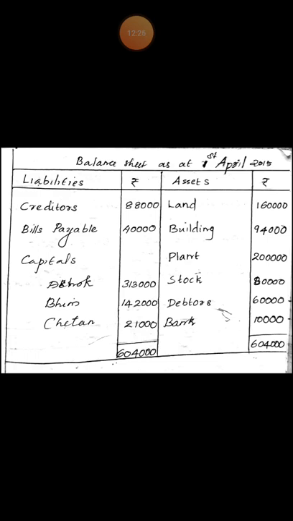Land, the revised value of land is 1,60,000. Land is revalued at rupees 1,60,000. Then building, amount of building given in the question is rupees 1 lakh and the depreciation charged to building is rupees 6,000. So the amount after charging depreciation is rupees 94,000. Plant, stock, debtors and bank remain the same as no adjustment is given in the question. Balance sheet total 6,04,000. Balance sheet total is 6,04,000.